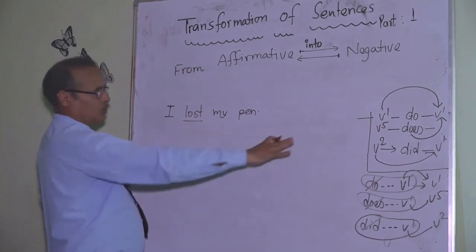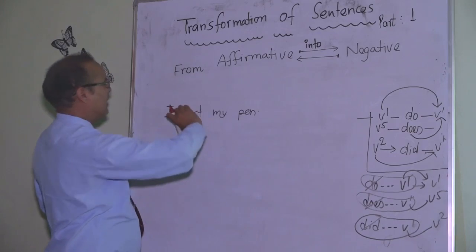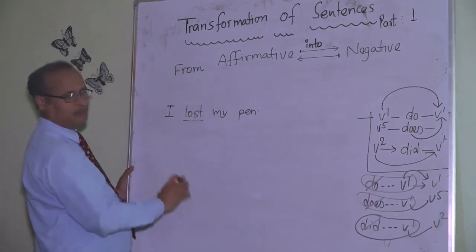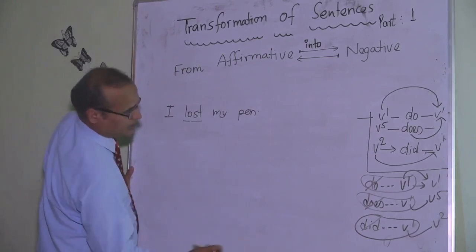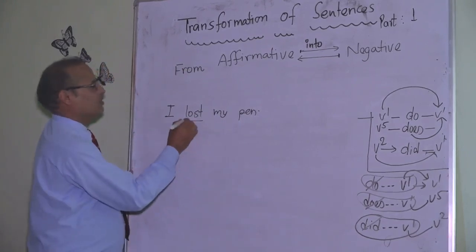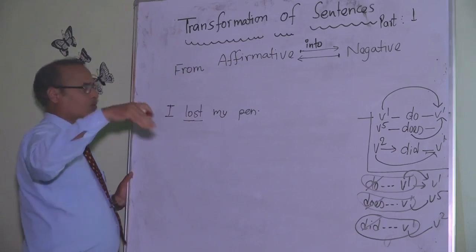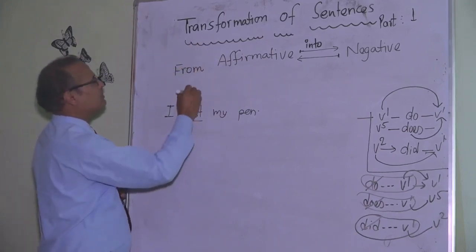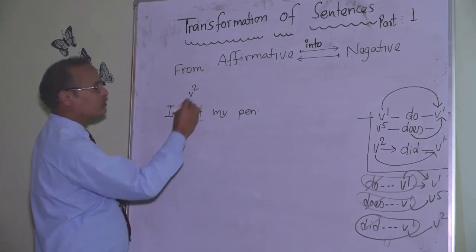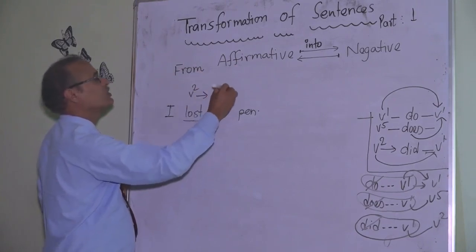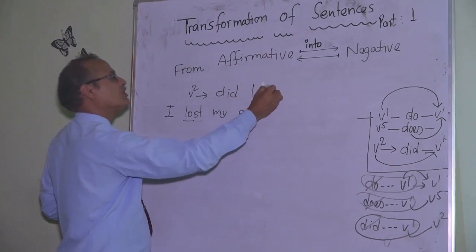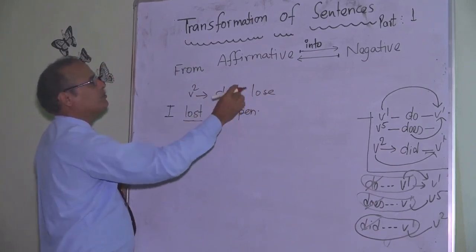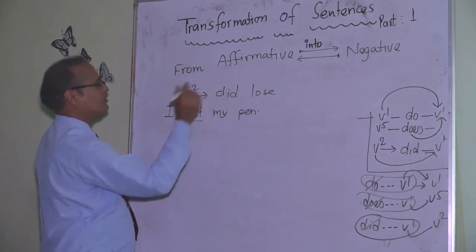So we have to hire a helping verb from the main verb. It may be a very useful exercise to learn how to derive a helping verb. Lost is the second form of lose, so this means did plus lose. Now while changing into negative, we have to put not after the auxiliary verb.